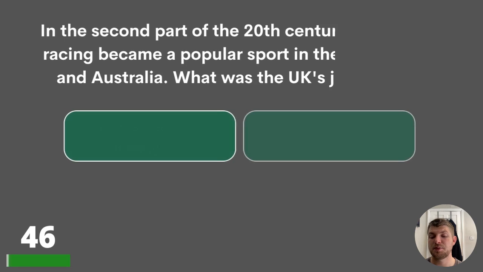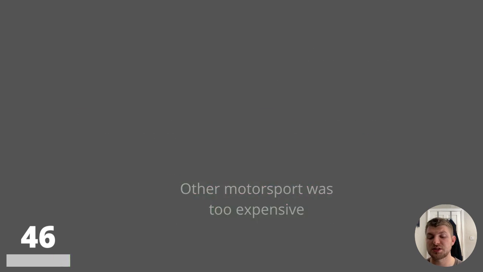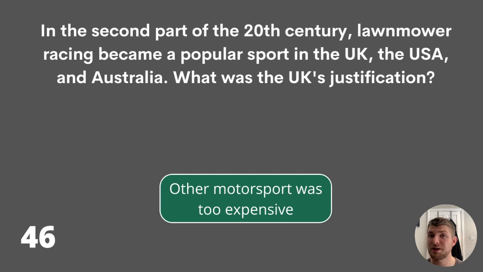46. In the second part of the 20th century, lawnmower racing became a popular sport in the UK, the USA, and Australia. What was the UK's justification? The lawns needed mowing, men had to prove ready for a partner somehow, or other motorsport was too expensive? And that's your answer, other motorsport was too expensive.